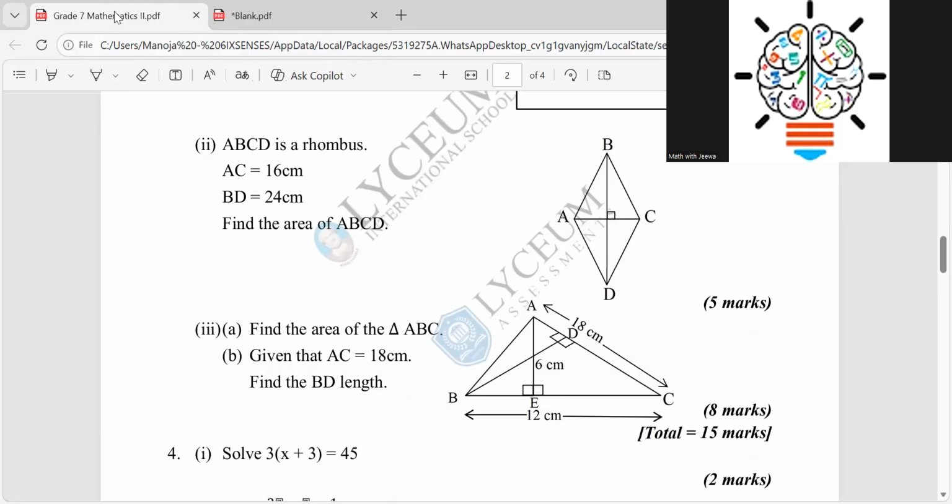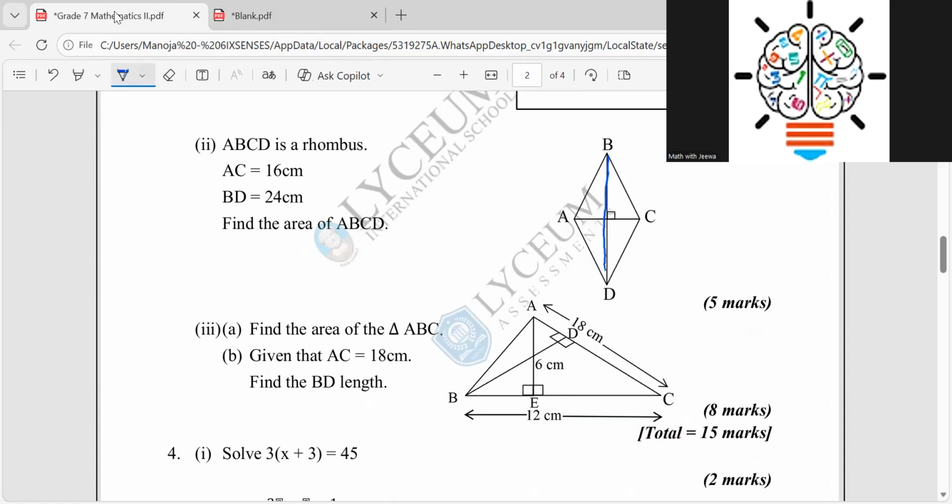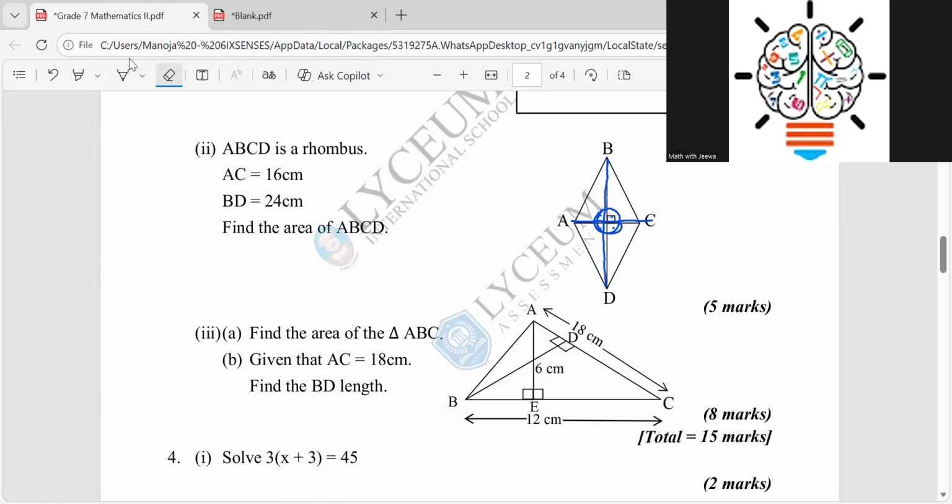Also, when you have the diagonals like this, these lines, children, we call them the diagonals. The diagonals cross each other like this, and then you have 90 degrees. That is another feature you can see.